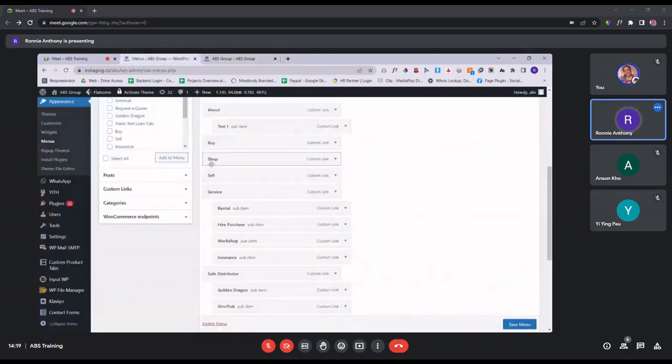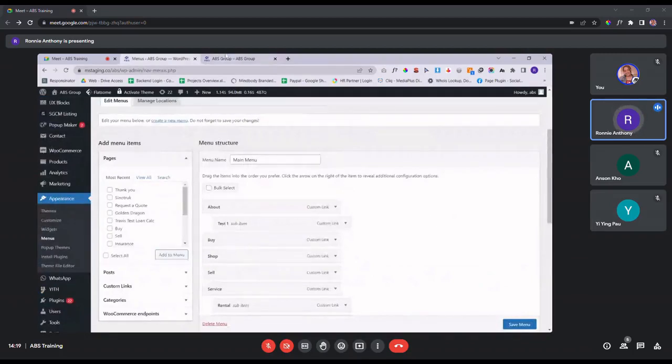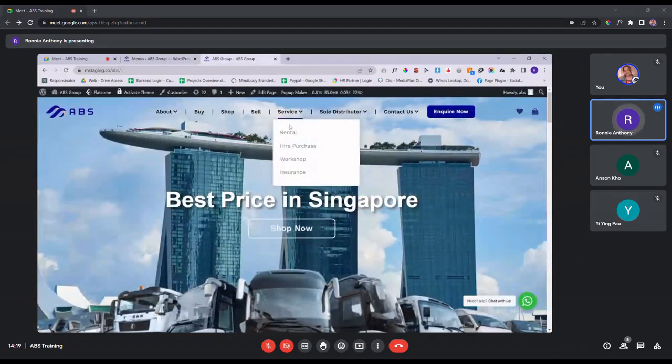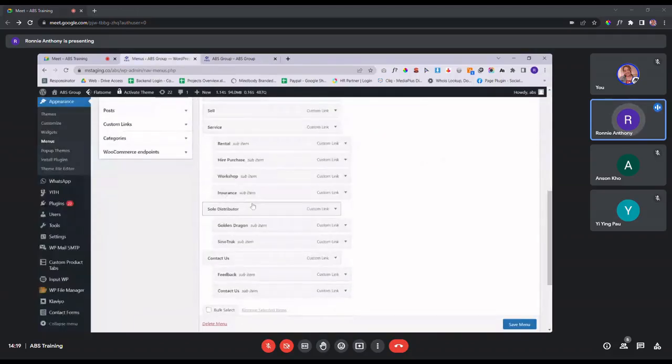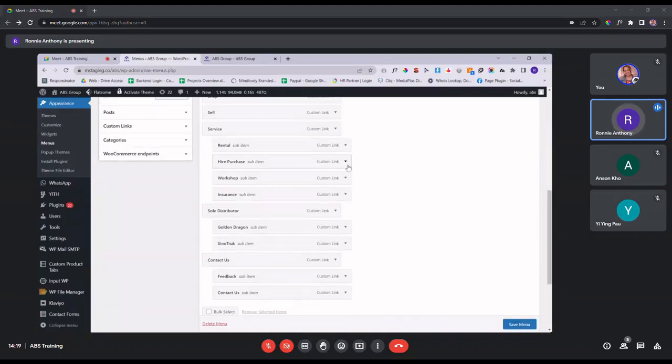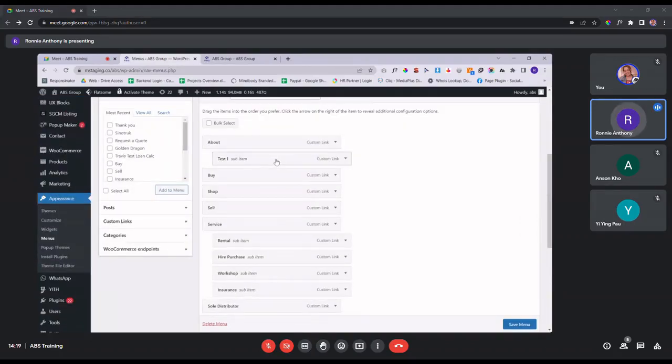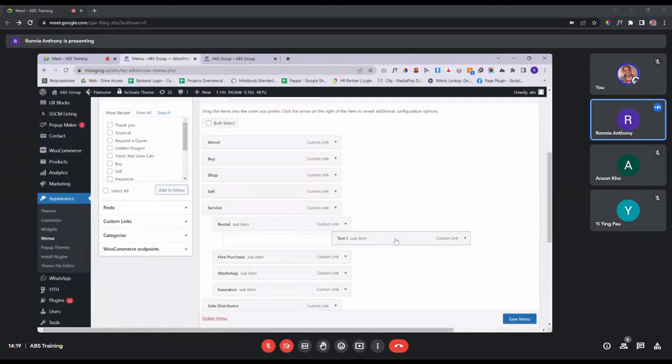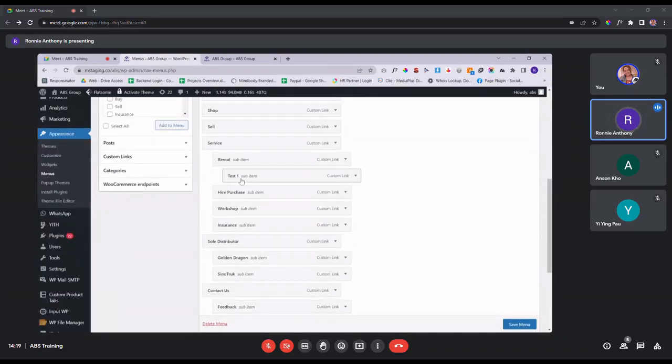And then secondly, other than making a sub-item of a main item, you can also make a sub-item of sub-items. So what I mean by that, you see there's already a sub-item over here. Let's say you have another level of sub-item. You just bring it below it, for example, like rental. And again, you put it slightly deeper this time. Like this one, for example.